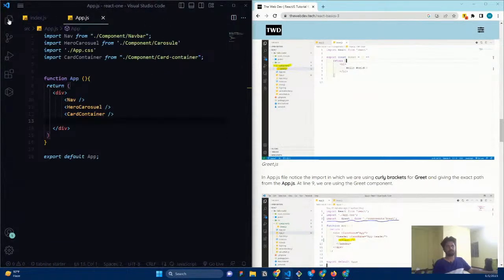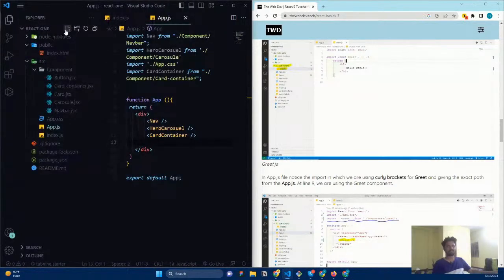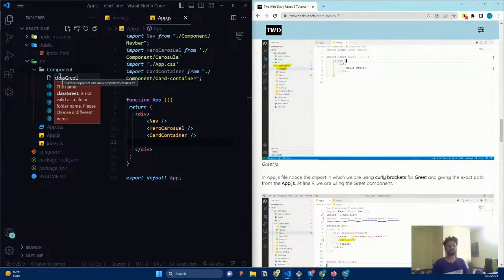So what I'm going to do first is create a component. I'm going to mention it as class, what we can say is going to be Greet. Okay, class Greet. So just giving a prefix before it as class for every class-based component.